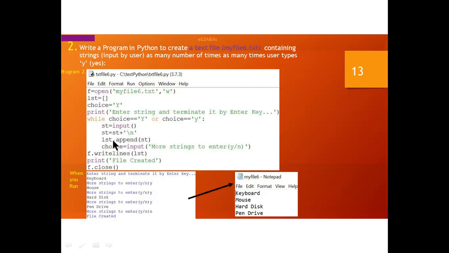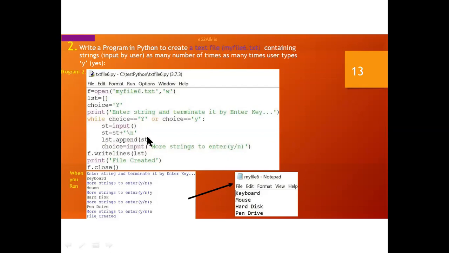Now lst dot append. What is the use of append here? The previous text remains there and new text will be added after the last record. So lst dot append: where will it be appended? In st. What is st here? The value which we are getting from here.